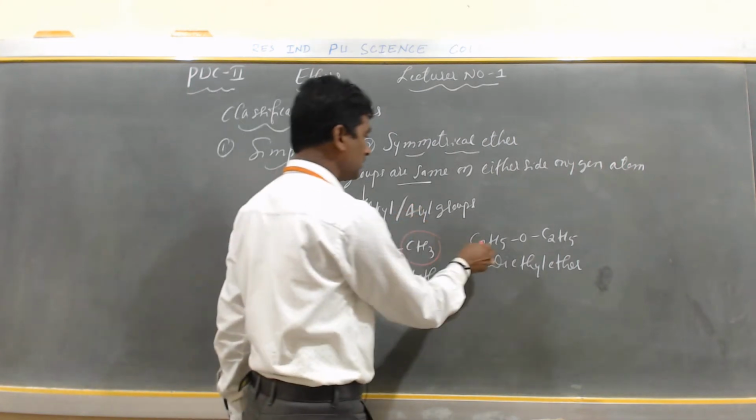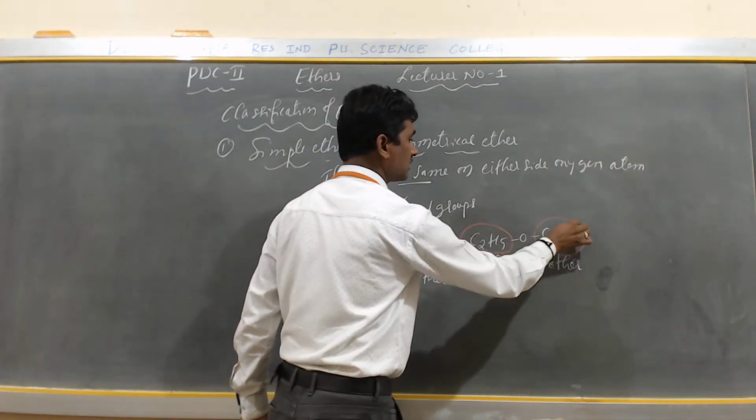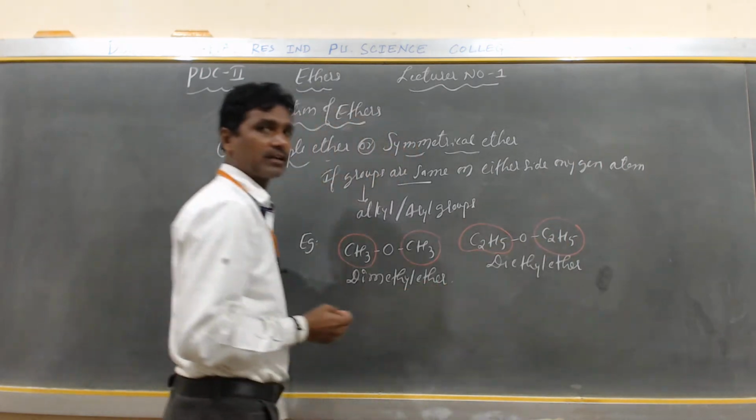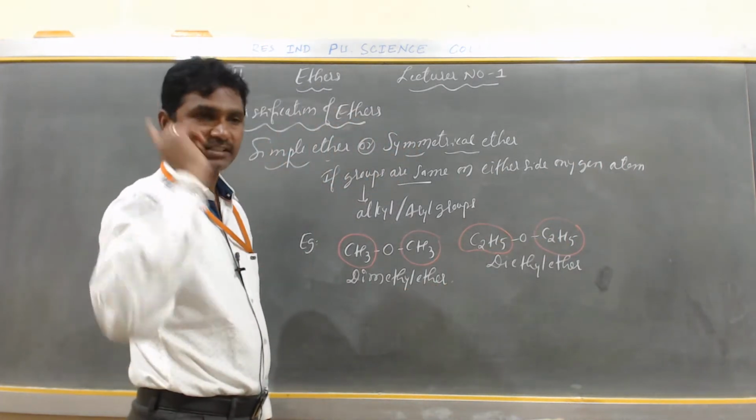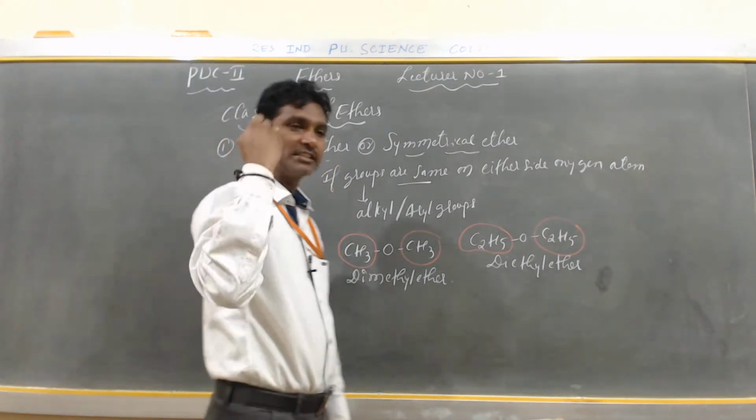Next, this is C2H5 and this is C2H5. Both alkyl groups are the same, so it is called a simple ether or symmetrical ether.